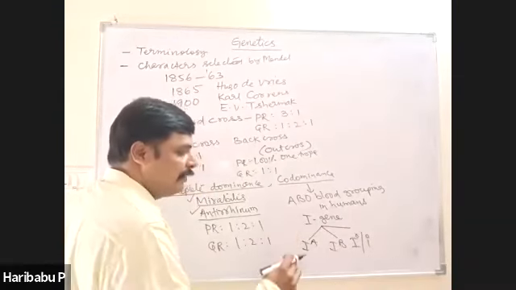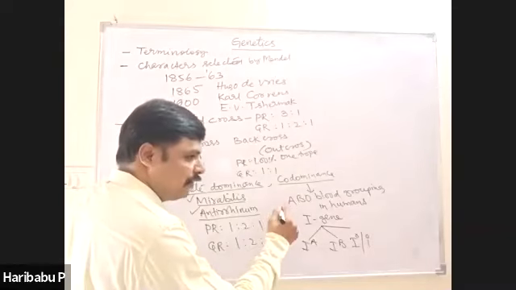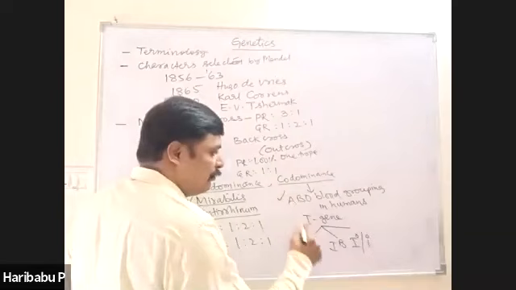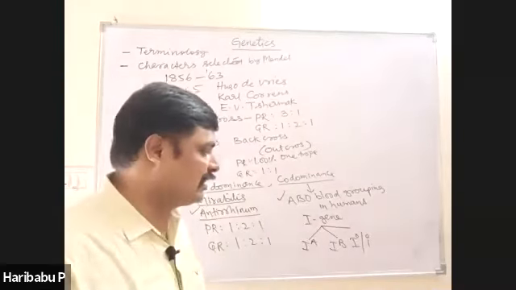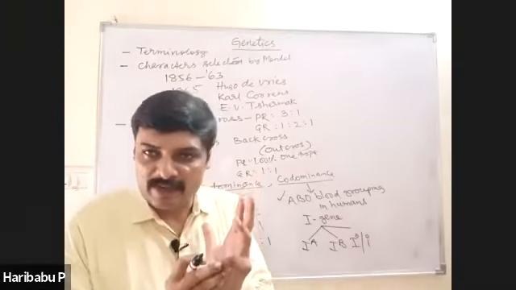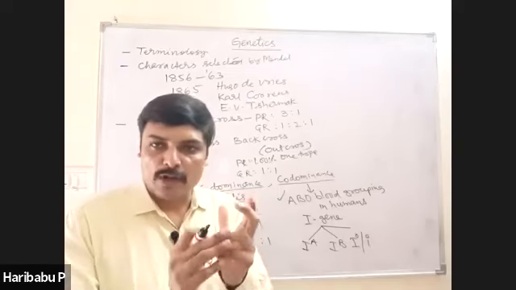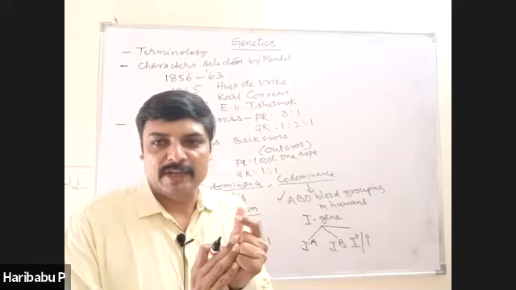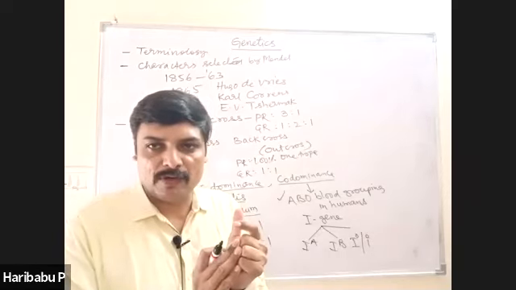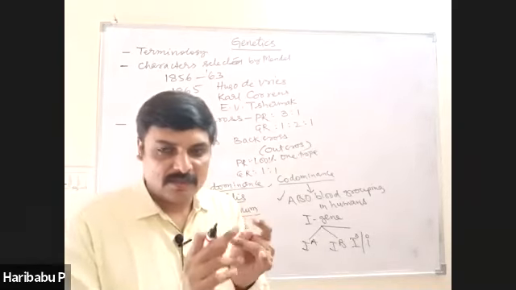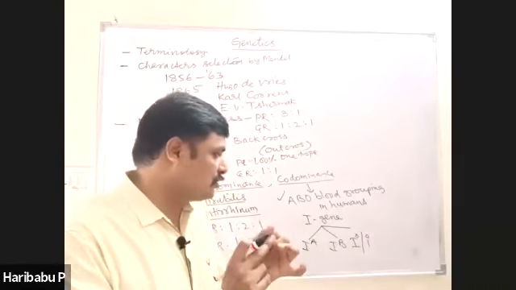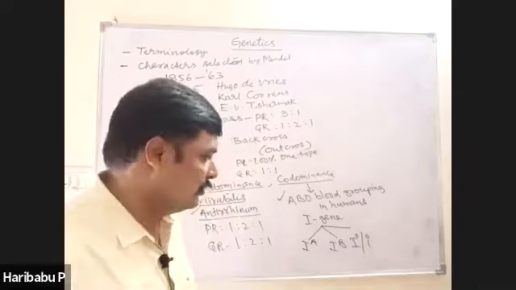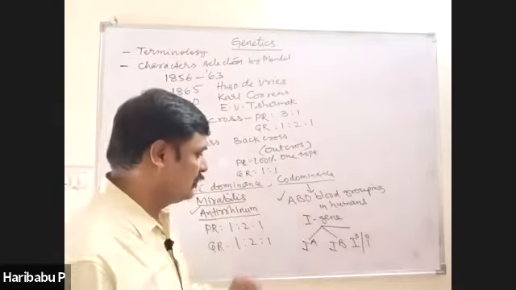Therefore, ABO blood grouping, listen carefully, this question appeared 2 times in the previous NEET. ABO blood grouping in humans is an example for dominance, codominance, and also multiple alleles. So you should focus on that.